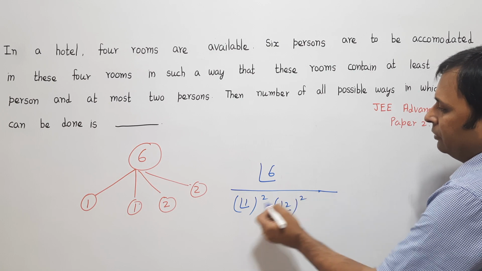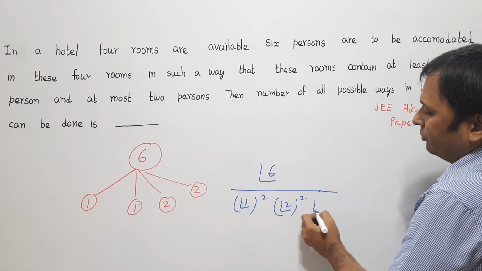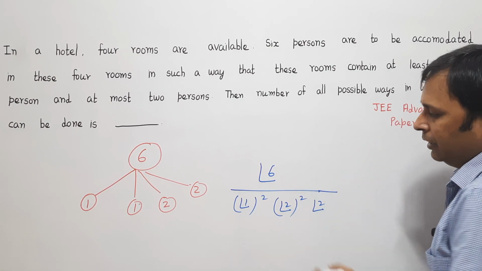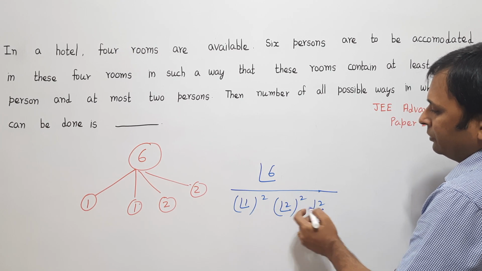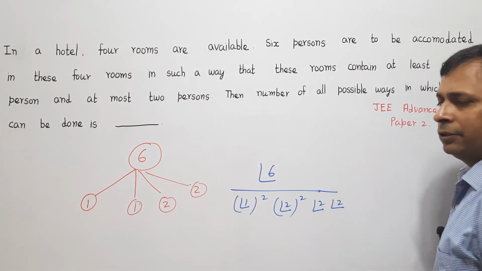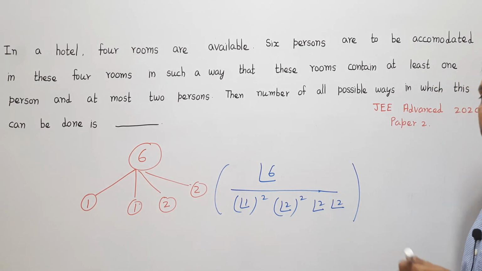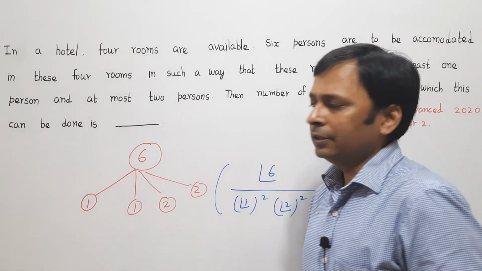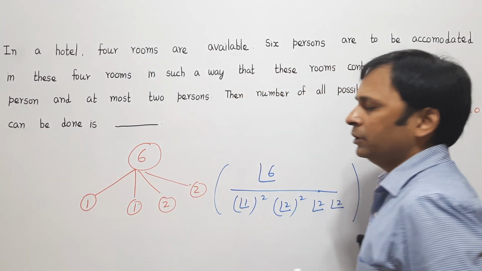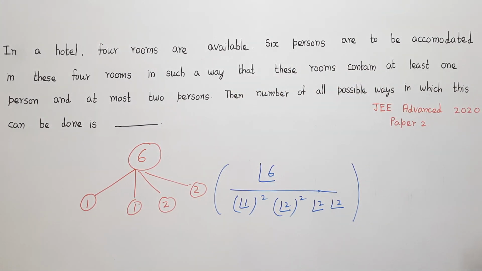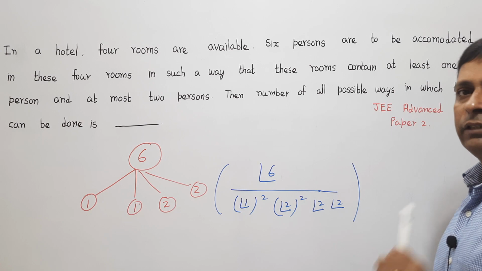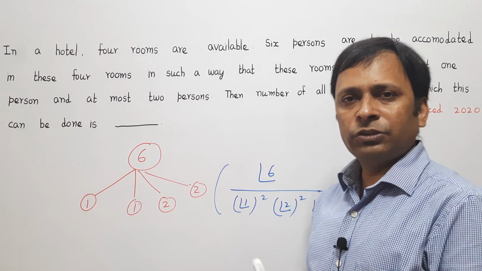Now here this factorial 1 is repeated 2 times, for which I have to write factorial 2 here, and this factorial 2 is also repeating 2 times, so I will write factorial 2 here. So this is basically the number of ways to divide the 6 persons into these 4 groups.